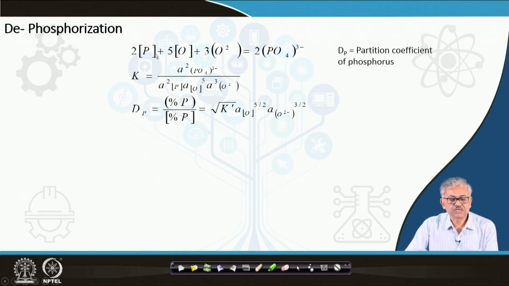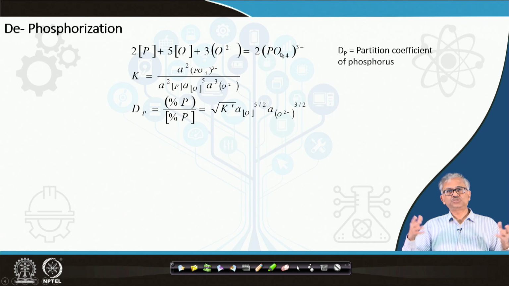And dephosphorization now you can write in terms of the ionic theory. You can write like this: phosphorus, and then FeO you can replace by dissolved oxygen, okay. And the basic oxide, CaO, you can represent in ionic theory in terms of the oxygen ion concentration, activity of oxygen ion. And right hand side basically the tricalcium phosphate, you can write the phosphate ion, basically 2PO4 3 minus.